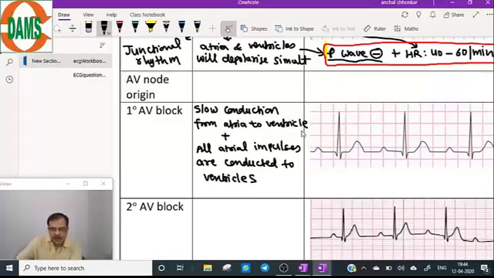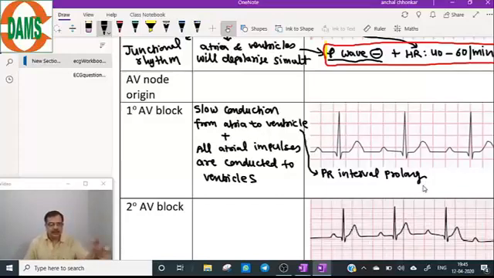So slow conduction from atria to ventricle will translate as the PR interval being prolonged. The value of PR interval prolongation is more than 5 mm. And let's see how the second statement translates into the ECG: all atrial impulses are conducted to the ventricles.